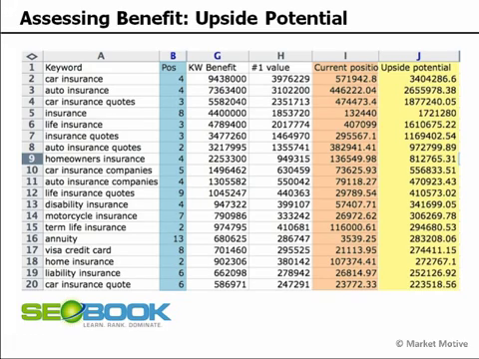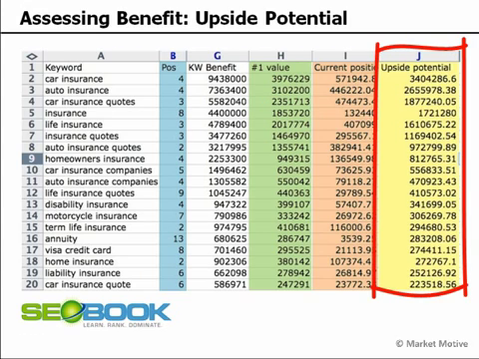You can see here in the current position field, and that's with a little given data that says at this position we get this click-through rate and this number of clicks, this search volume, etc. So there's some assumptions built into the current position that we'll talk about in a second. But what we want to really see is the difference in moving from that current position to the number one position. And that's what we deem upside potential.